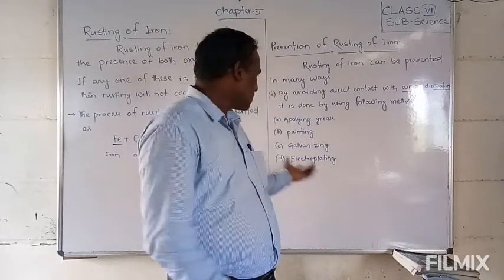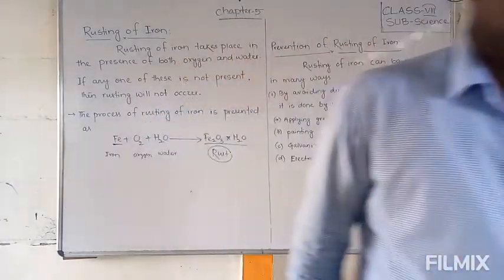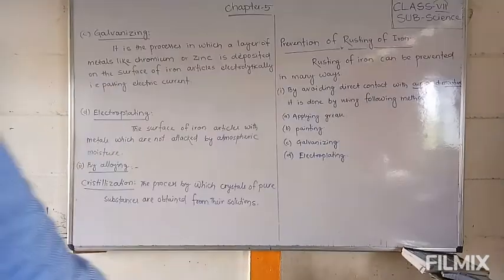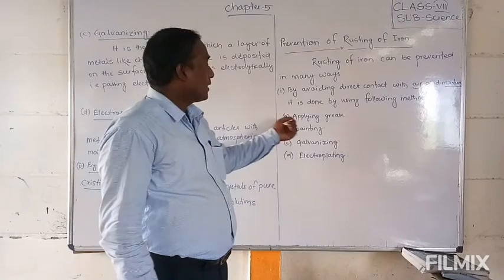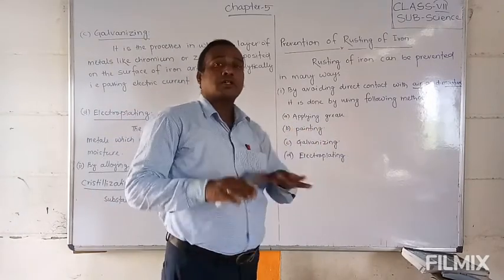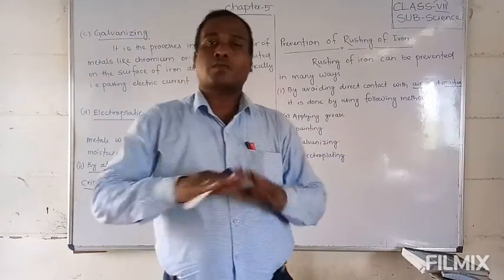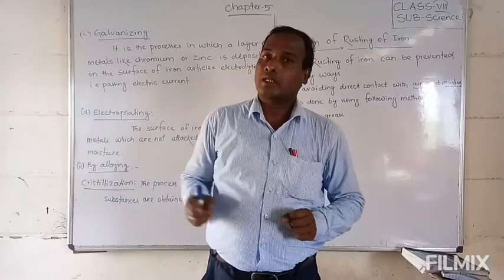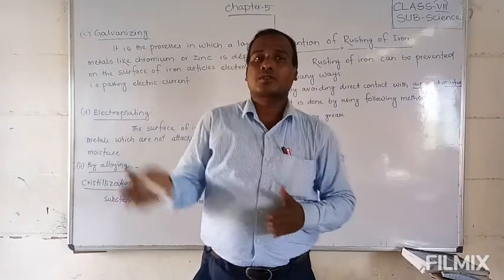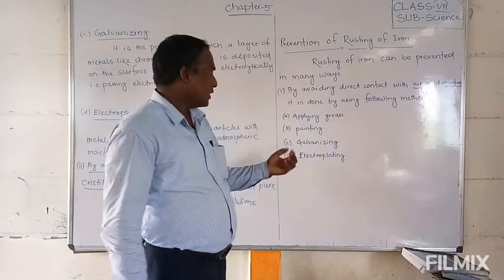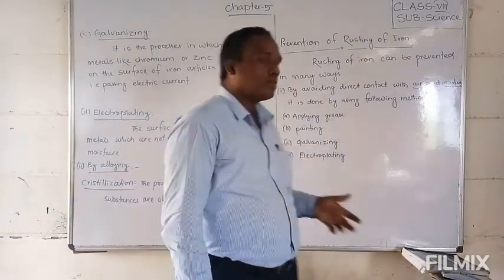Okay, friends. Next we will discuss galvanization. So these are applying grease and painting. Whenever you paint the surface of iron articles with colors, the iron does not come into direct contact with water or air. Next, galvanizing. Students, this is one process.